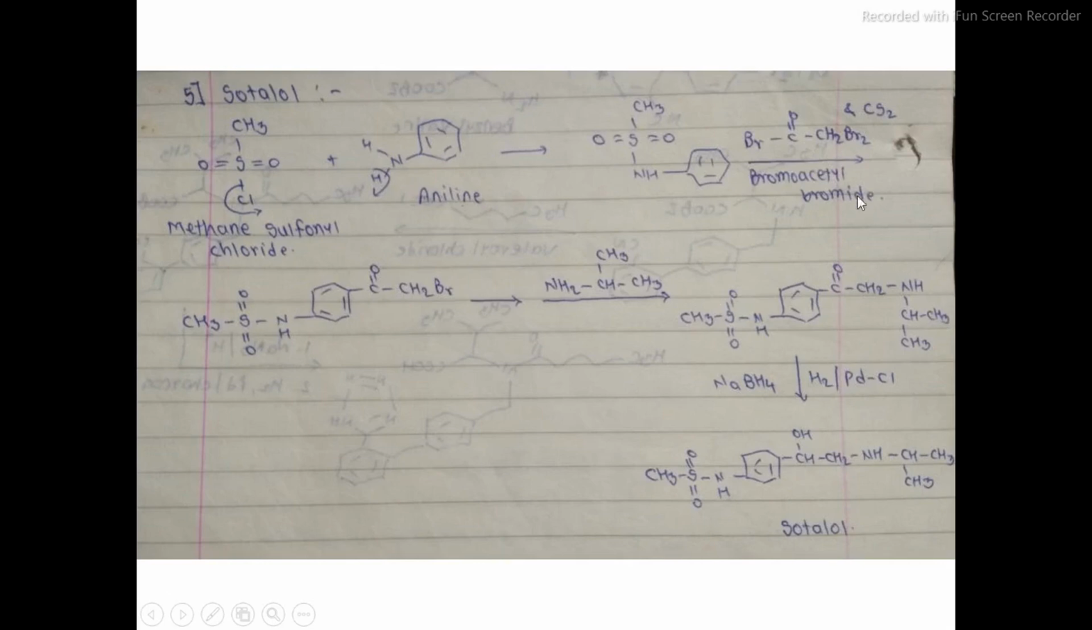Right? Then further by the reduction process, this C double bond O is reduced to CHOH. That's it. So this is the final step and results in the formation of our final product, sotalol. Okay, so these two are the syntheses in our antiarrhythmic chapter. So this is all about the antiarrhythmic agents.